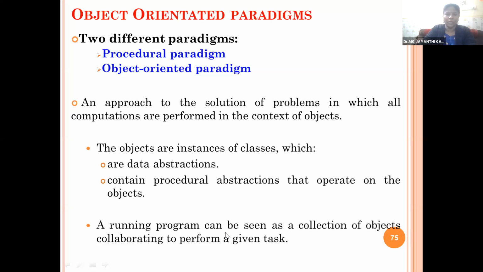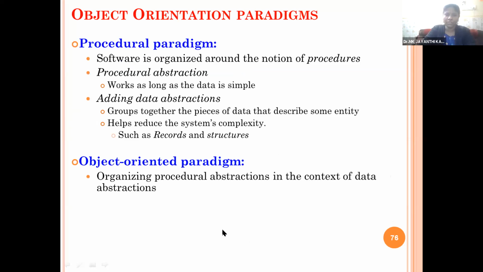So what do you mean by procedural paradigm? It means software is organized around the notion of procedures. Procedural abstraction works as long as the data is simple. Within the classes we have procedures or functions, and the operations are performed through the functions, and the member functions or members will be used within the procedures.